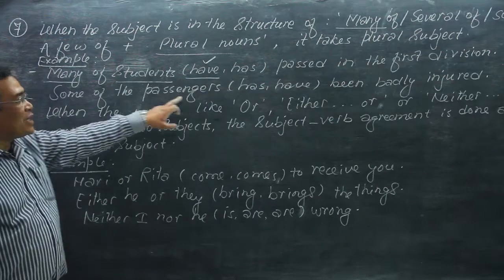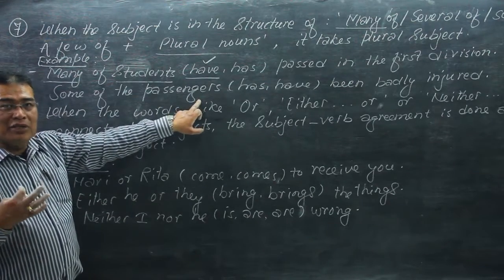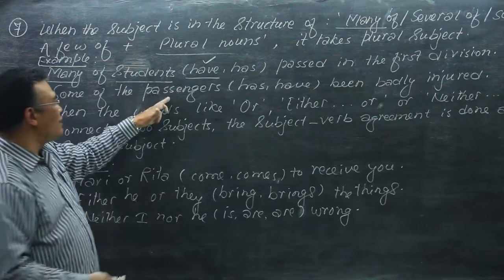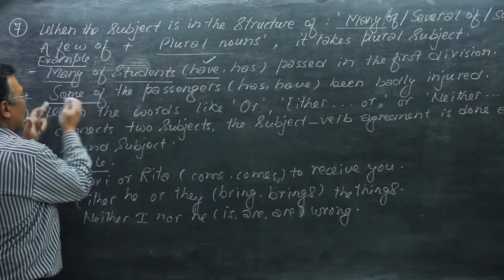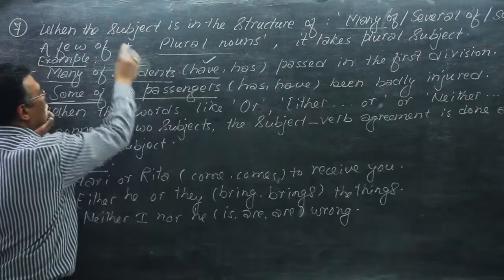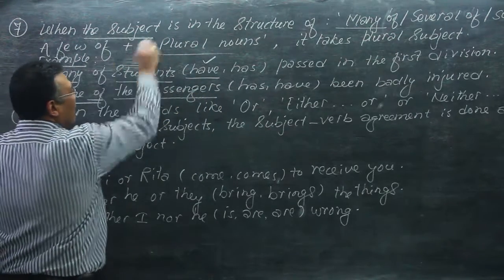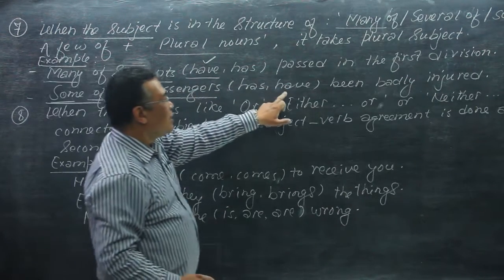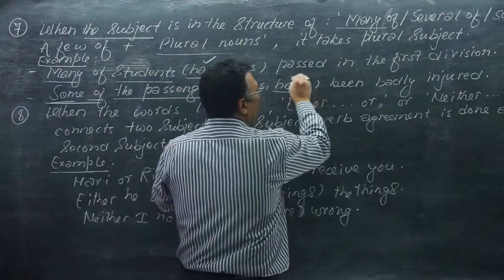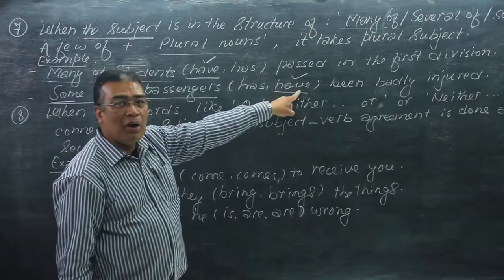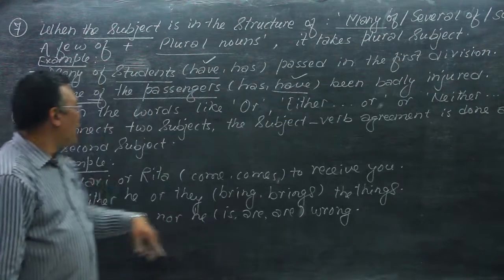And some of the passengers means more than one passenger. Some of the passengers, so some of plus plural noun, is also in this structure. So some of the passengers have been badly injured. So this is plural, so the plural verb is used here.